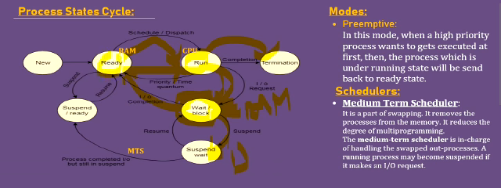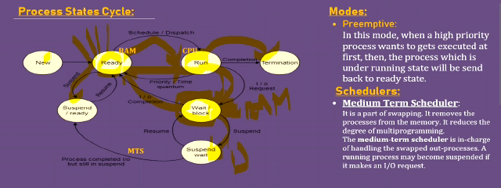This ready state is also a kind of RAM. If so many processes want to move from the new state to the ready state, this ready state may also be blocked. That's why the process will be sent to the suspend ready state to avoid blocking of the ready state.